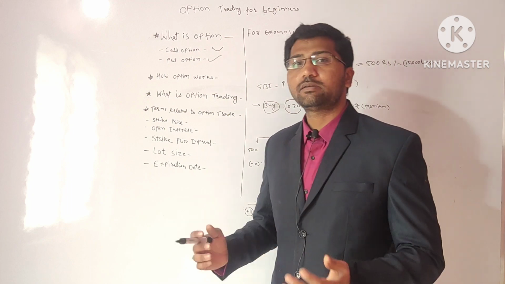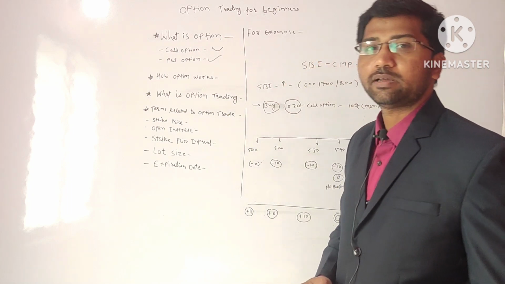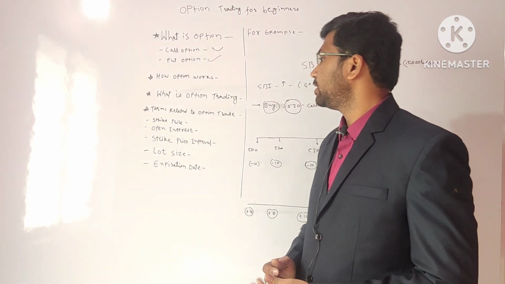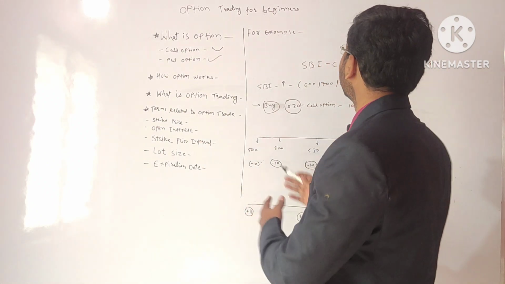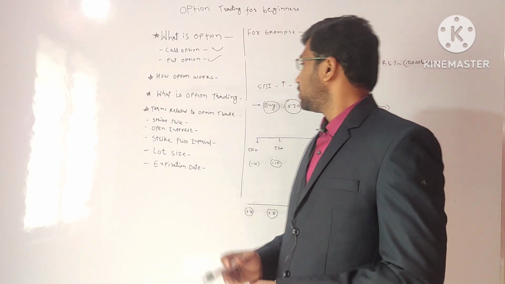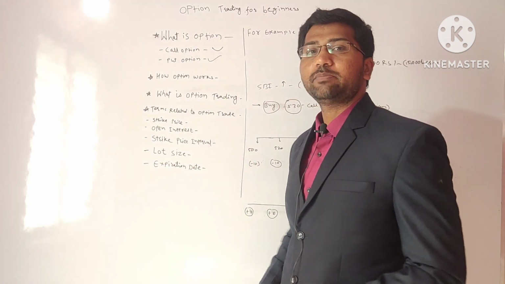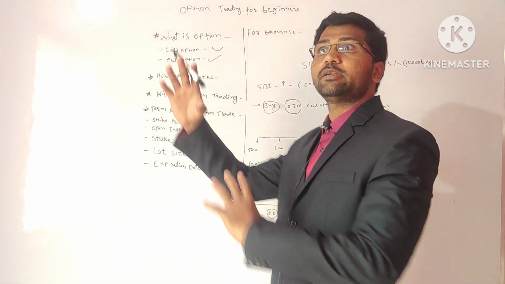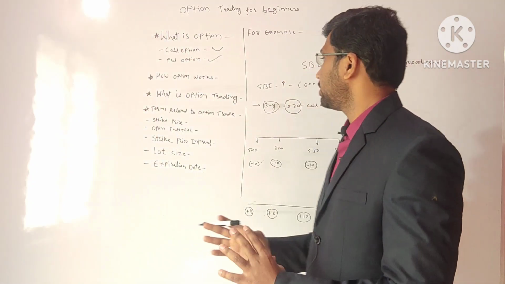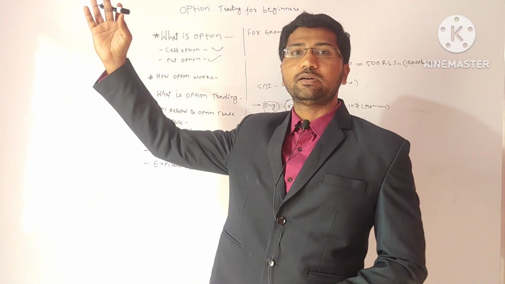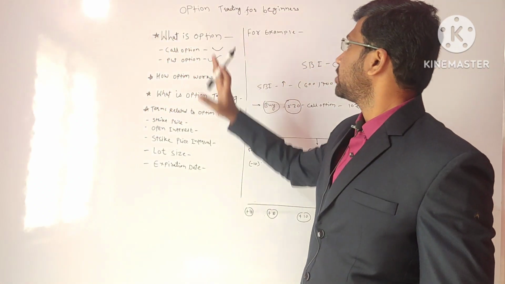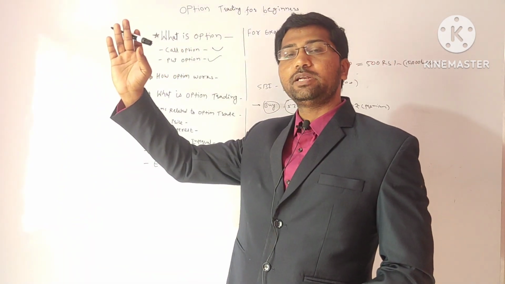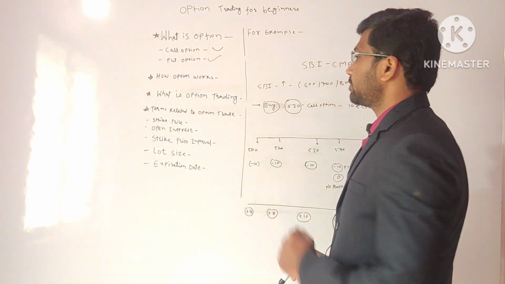So there are certain terms that we need to understand in option trading. These are the terms that we need to understand to start trading options. First, strike price. The strike price is the predetermined future price. If the price goes up in the future, it is a call option; if it goes down, it is a put option. So the strike price is the future price at which it will be traded.